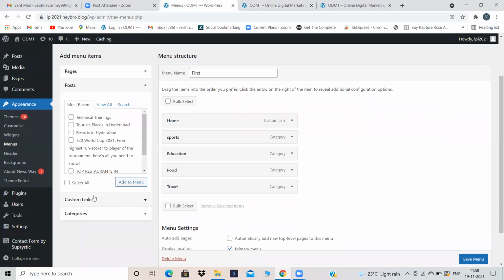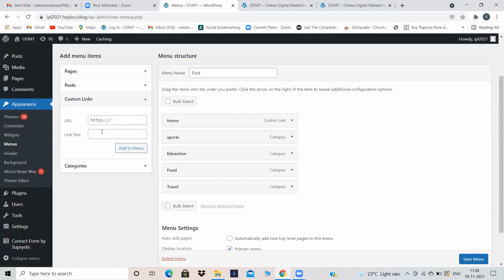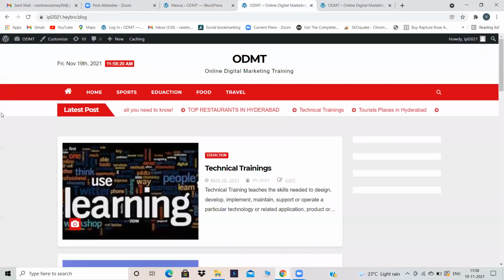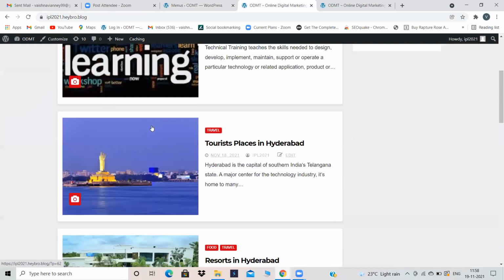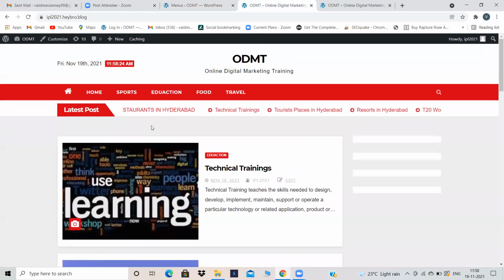For the custom link, you have just given the website URL, and here you have given some text. It is up to you, whatever text you want to give. You can even give blogs, you can give about Hyderabad, anything as you wish. I have given it as home, you can give according to you. This is how you convert your website into a blogging website. This is how you create blogs and a blogging website. Okay, we are done with this.